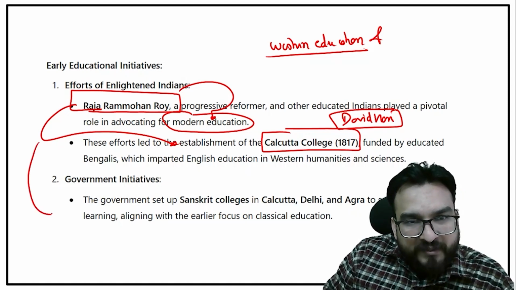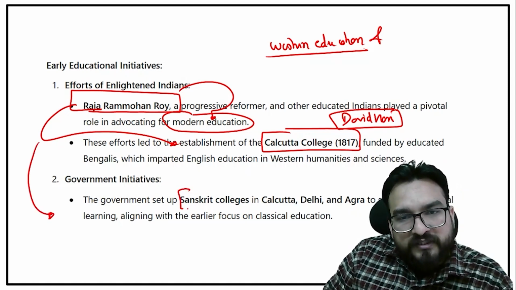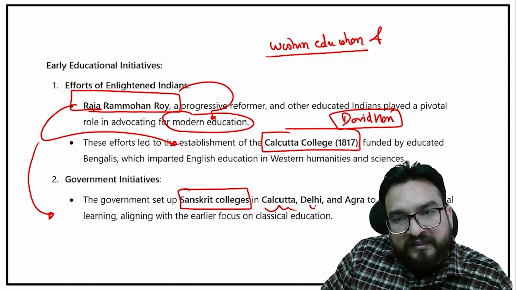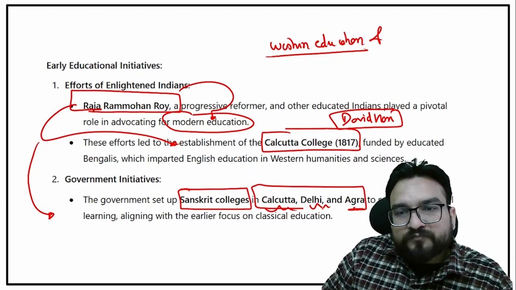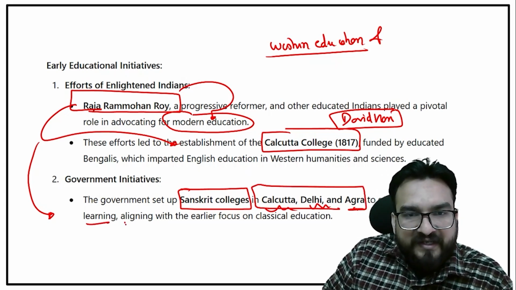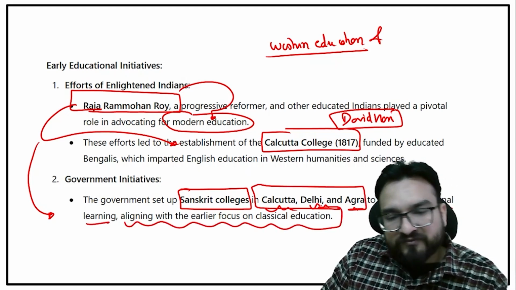Government initiatives were also there to set up certain Sanskrit colleges in Calcutta, Delhi, and Agra to support traditional learning, aligning with the earlier focus on classical language. Now try to understand: certain English people were focusing on Western knowledge and philosophy. That is one group.